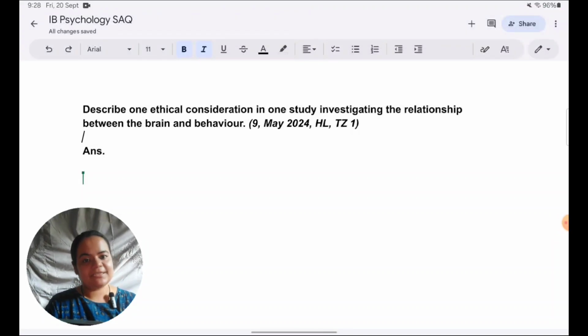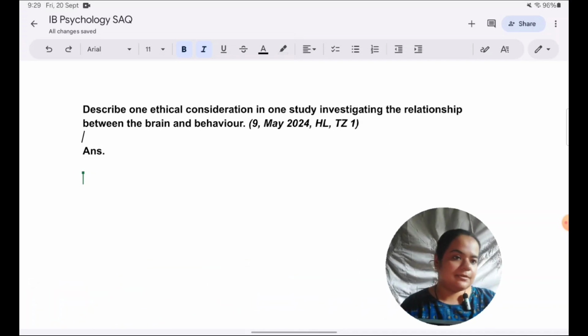In today's class, we will discuss how to write an SAQ for IB Psychology Paper 1. You can see a question on the screen. This is from the May 2024 paper, Time Zone 1 HL. Describe one ethical consideration in one study investigating the relationship between brain and behavior.